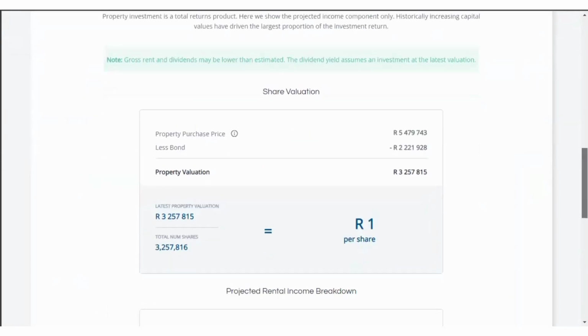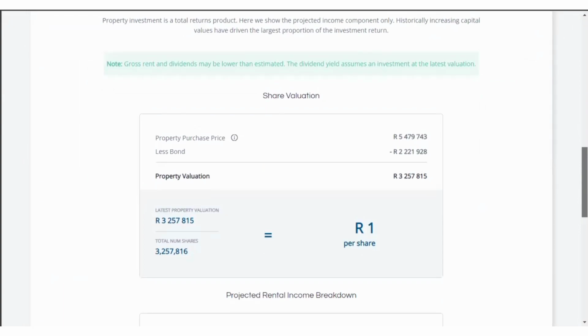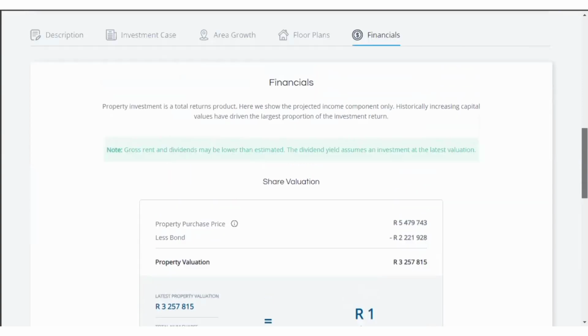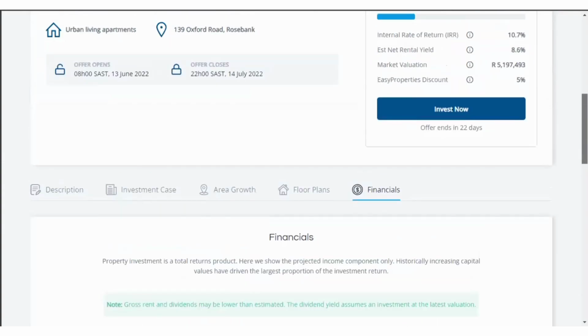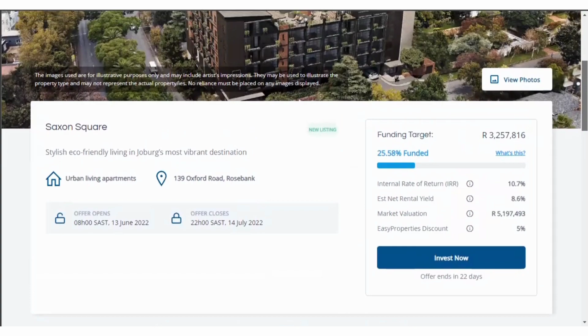Now, there is one hurdle with Easy Properties. I love it. I use it. In fact, most of my property portfolio investing is in Easy Properties, but there is one hurdle, and that is it's really suitable for people who want to invest in the long term, because you can't just sell your shares of the properties that you buy. They have to open up the auction in order for you to actually sell them. And that can sort of feel restrictive if you're somebody who wants to have the ability to get in and out of an investment whenever you want to, which is fine.